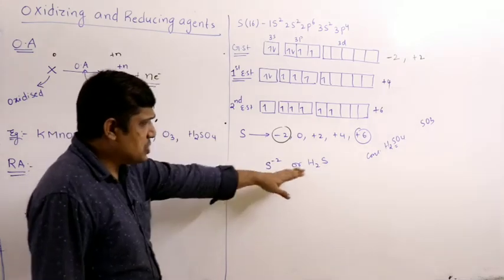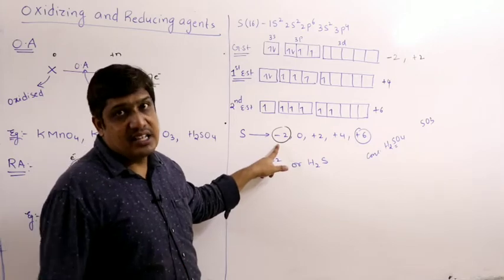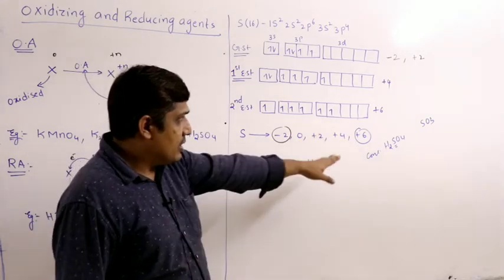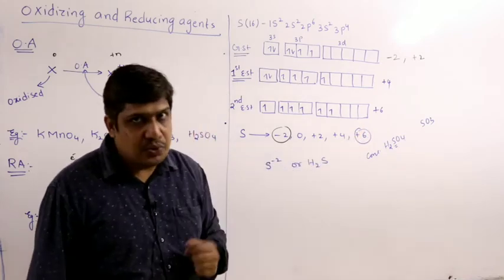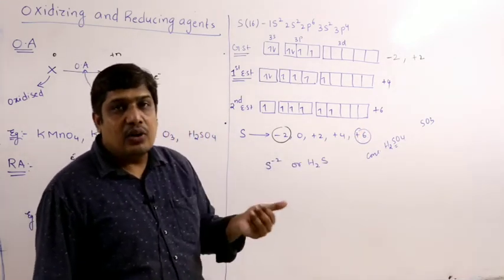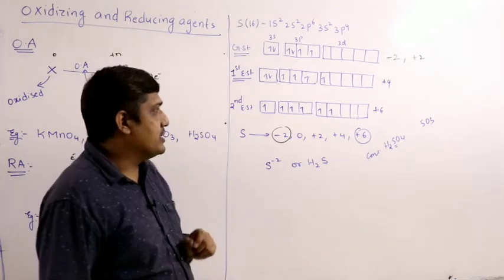So, in H2S, the sulfur is in a lower oxidation state, it will act as a reducing agent because it can only increase its oxidation state. In concentrated sulfuric acid or SO3, the sulfur is in a higher oxidation state, therefore it can only undergo reduction, and it will act as an oxidizing agent.